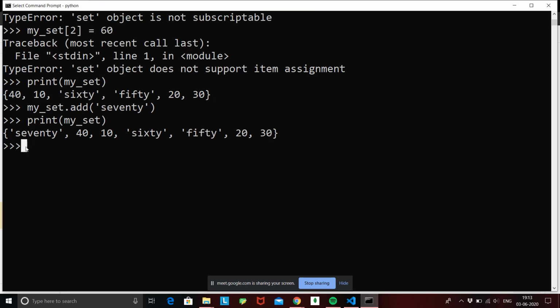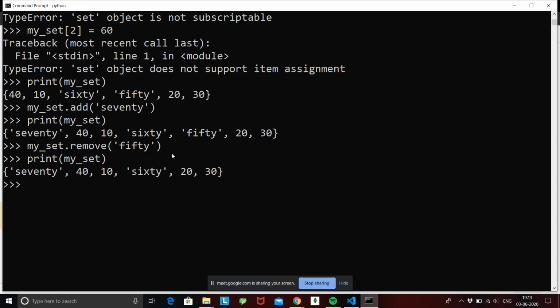Now if we try to remove a particular item from a set, suppose I say my set dot remove, and what do we have to remove? Suppose I want to remove 50, so I'll say remove 50, and if I print again, you might see that 50 has been removed from our set.